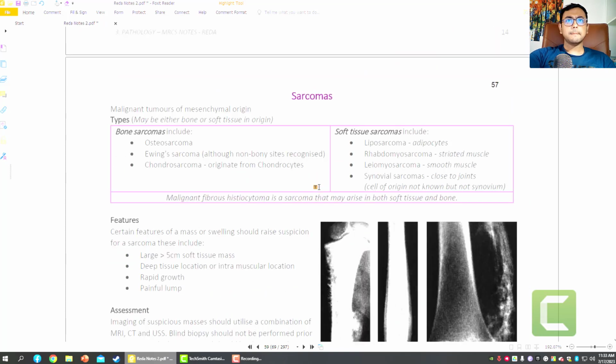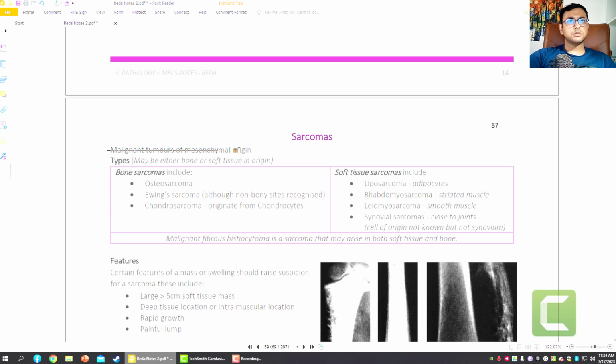Now the sarcoma. Sarcoma is a malignant neoplasia which originates from connective tissue, and it also occurs in the bones or osteocytes. So it is a malignant tumor of mesenchymal origin, either bone or soft tissue in origin. Now, the bone sarcomas and the soft tissue sarcomas. Sarcoma has two types. Some originate from the parenchyma of soft tissue like muscles and surrounding tissues, fat, fascia, and some originate from the bones. Those originating from the bone are called osteosarcoma.